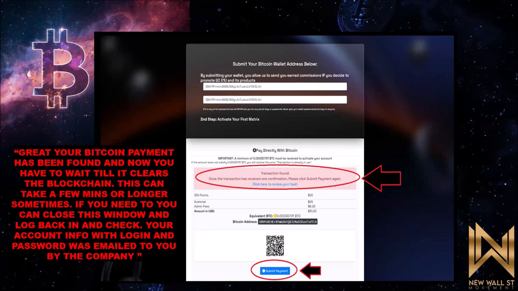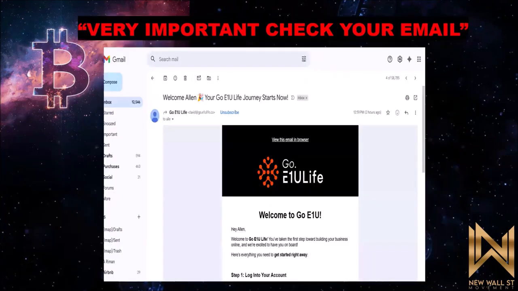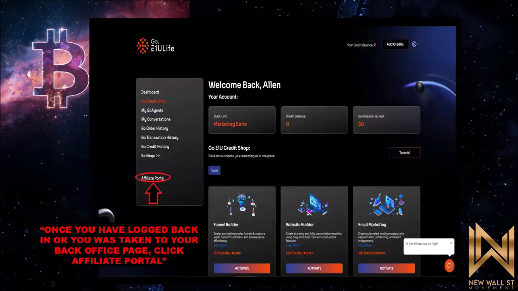So we have to wait a few minutes in order for that to be completely received to get you activated here at GoE1U. In the meantime, I always recommend you go check your email, because your email is going to have all your login information for getting started, your password, and you want to save that information so you can come back and log back in at a later time.